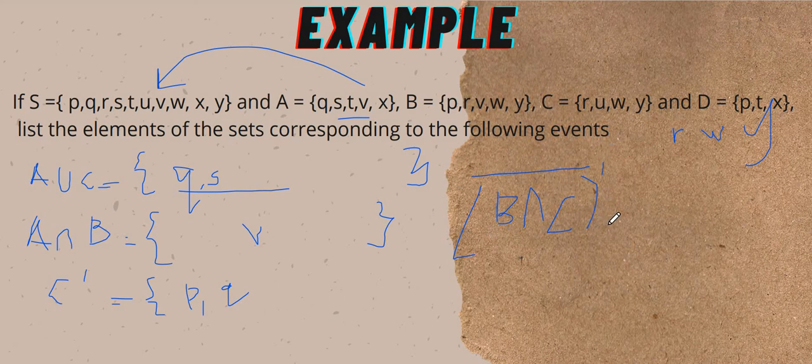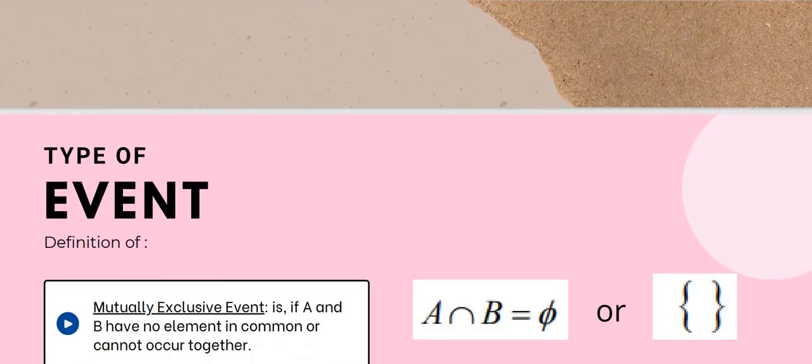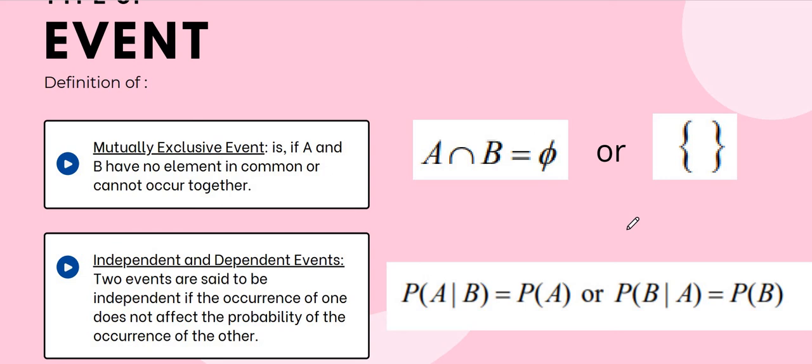It means other than, okay, must be others than R, W, Y. So you need to list down all the other elements other than R, W, Y. Okay, class. Alright, so that's how we find what is meant by union, intersect, complement.